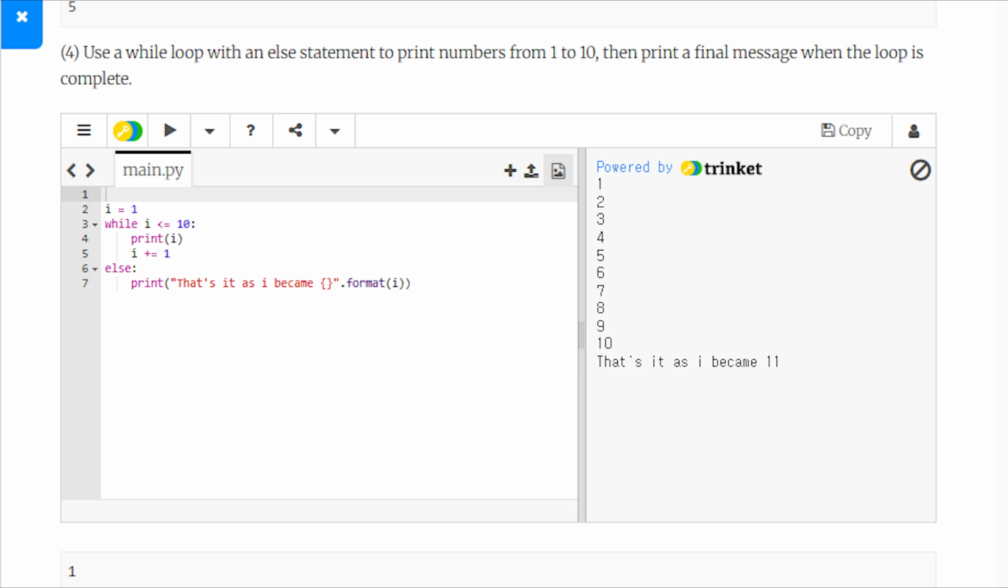So, today we learned about while loops in Python. We used while loops to repeat actions as long as a condition was true. We saw that while loops are useful when we don't know in advance how many times we need to repeat something. We also learned about the else block, which runs after a while loop ends.